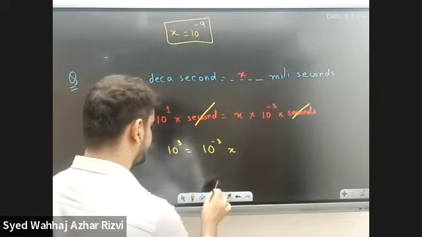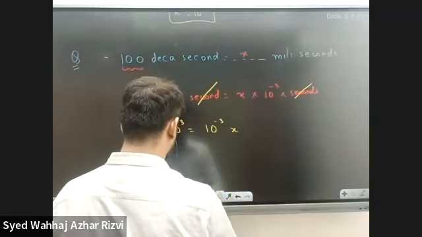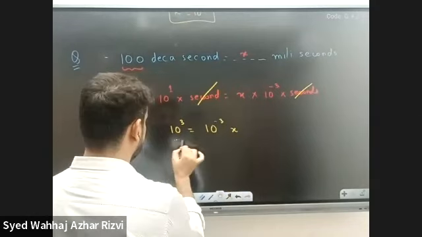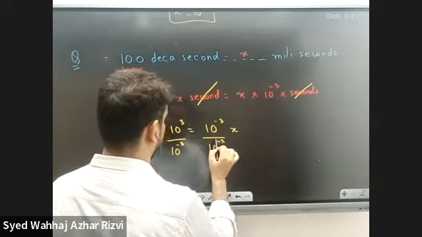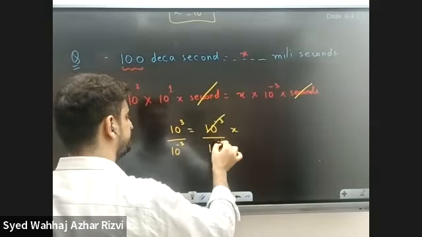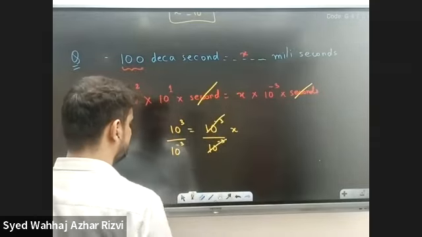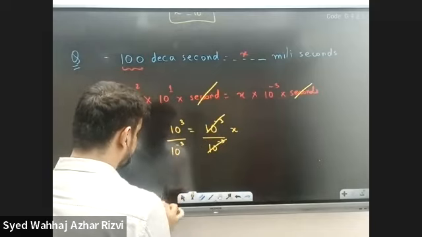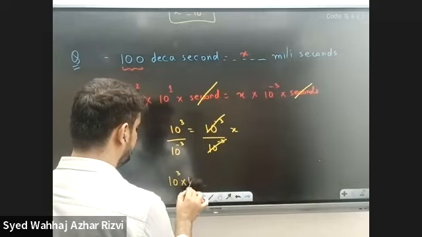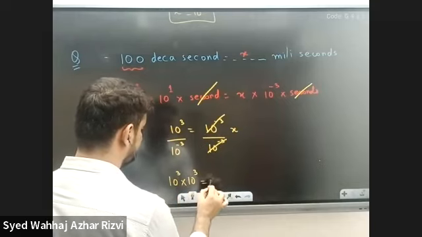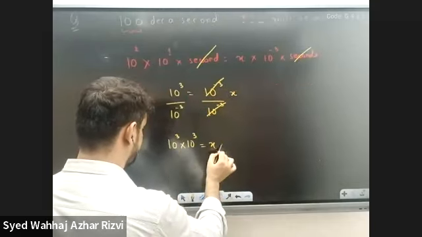Got it? Now what can we do? We can divide both sides by 10 raised to the power negative 3. This 10 raised to the power negative 3 would get cancelled. And since it's in the denominator, when it goes to the numerator, it becomes 10 raised to the power 3 into 10 raised to the power 3. That equals x.